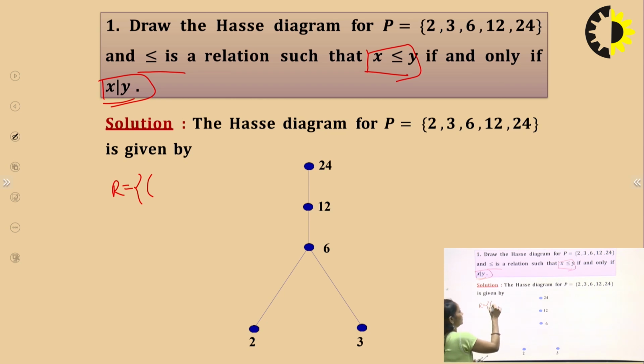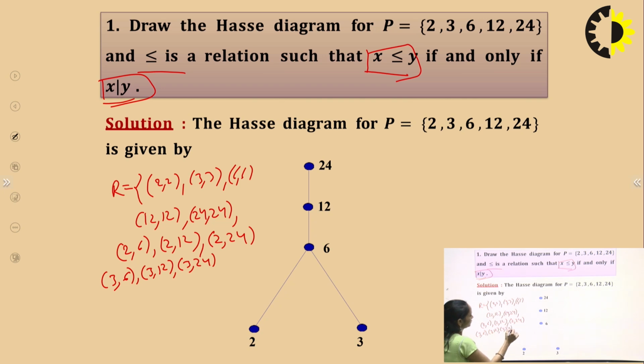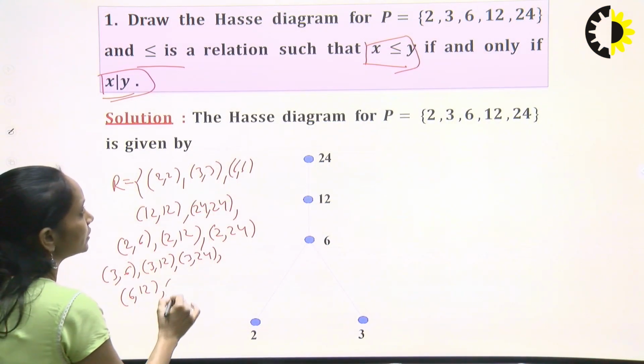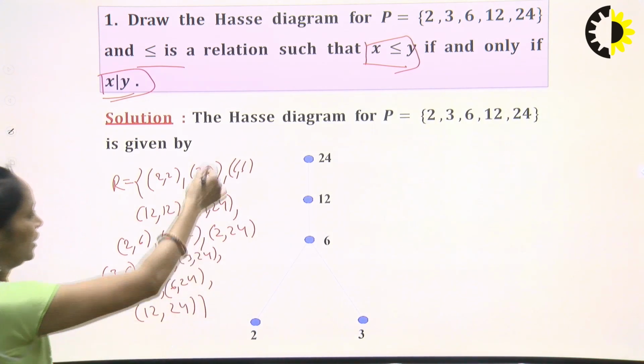The relationship is divisibility. So, what are the elements which come in the relation? That will be (2, 2), (3, 3), (6, 6), (12, 12) and (24, 24). Then (2, 6), (2, 12), (2, 24), again (3, 6), (3, 12), (3, 24), next (6, 12), (6, 24), (12, 24).